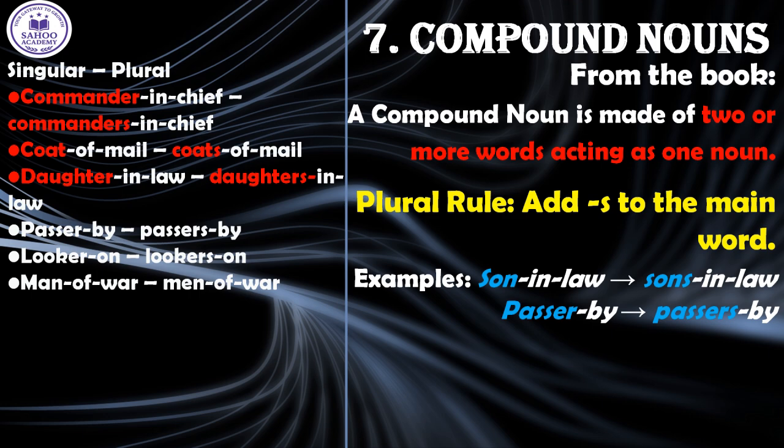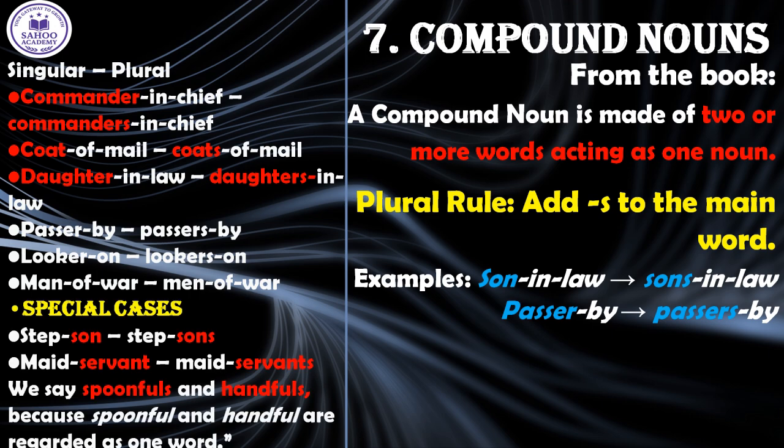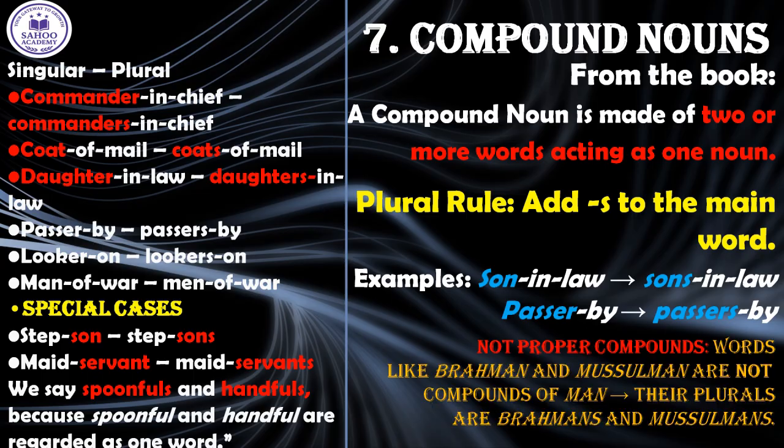Words like stepson and maid-servant are treated as a single fused unit. So, we simply add s at the very end, stepsons and maidservants. The same goes for words like spoonful and handful. We think of them as one complete word, so the plurals are spoonfuls and handfuls. An important note, some words that appear to end in man are not true compounds. Words like Brahman or Musalman are not made of man plus another part. They are single whole words. Therefore, their correct plurals are Brahmans and Musalmans.